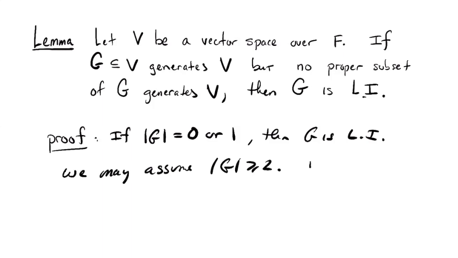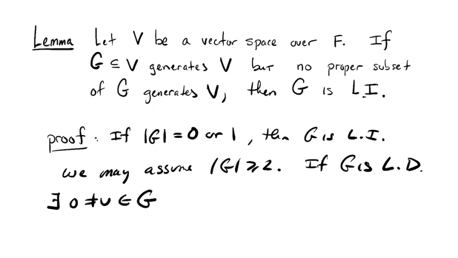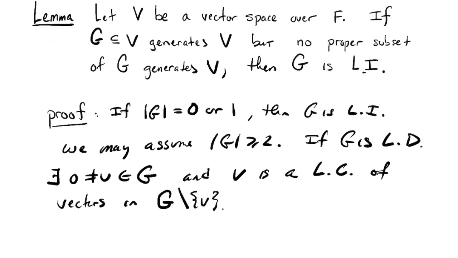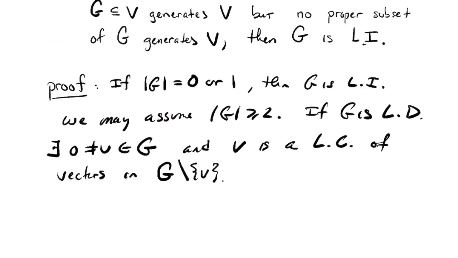And for a contradiction, if it's not linearly independent, then it's linearly dependent. So suppose that it is. If G is linearly dependent, then there exists some vector v in G that's not zero, and it's a linear combination of the other vectors in G. Take away this vector v; I'm going to use the set complement notation, G take away v.